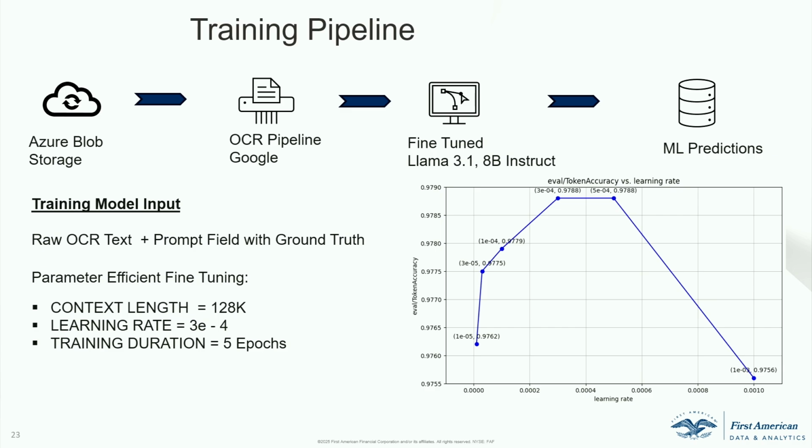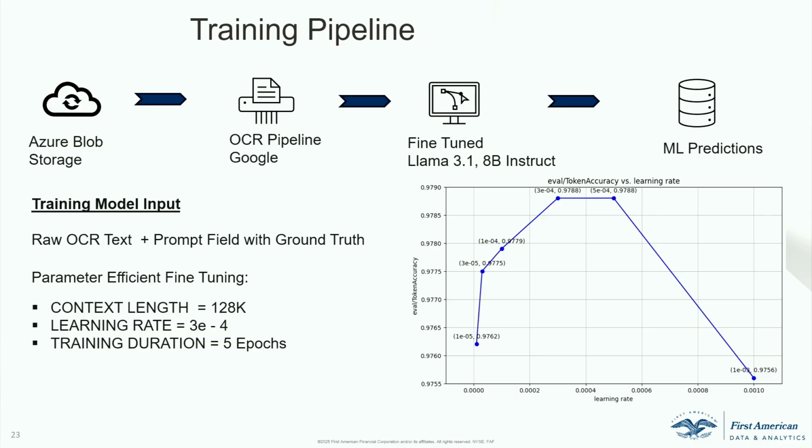Training input for the large language model was primarily two things, and it's pretty self-evident. One is the OCR, the prompt input, with the field value for the ground truth. Our parameters were, obviously, it has good context length, so we're not worried about that. But the learning rate is where I felt Databricks really helped us pin exactly which learning rate. And this is pretty important, primarily because it's linear to both the GPU compute time and your inference cost. So that's why it's very important to pin the learning rate here. We ran it for 5 epochs. So this is our training pipeline, and it was pretty easy to train.